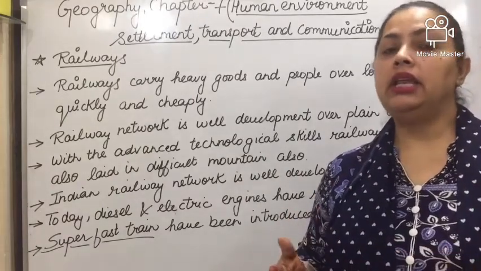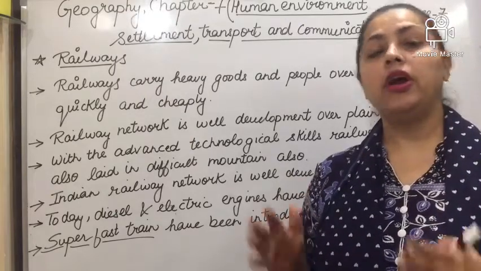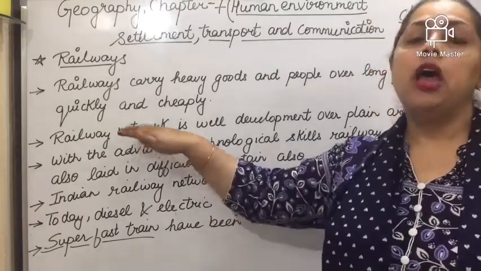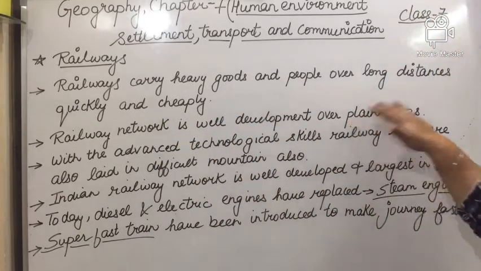So you can say that railway is the cheapest means of transport. Second, the railway network is well developed in the plain areas.